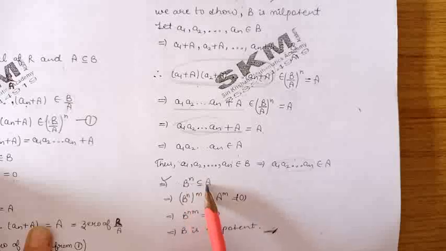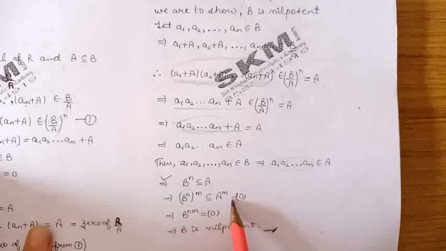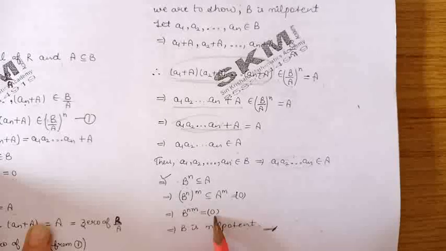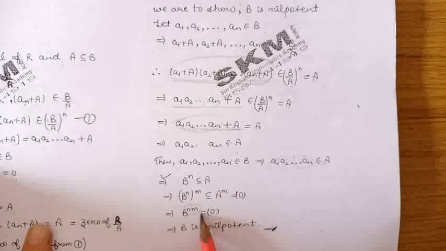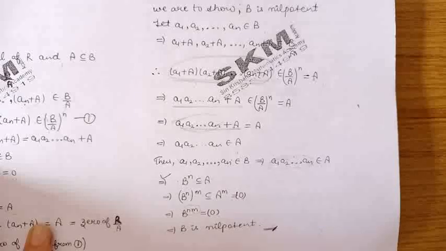Taking m-th power on both sides, we get B raised to the power nm is contained in A raised to the power m. But A is a nilpotent ideal, so A raised to the power m is 0. So B raised to the power nm is equal to 0. Now nm is a positive integer because n and m both are positive integers. Thus we have obtained a positive integer nm such that B raised to the power nm is 0. So by definition, this proves that B is nilpotent. So this completes the proof of this theorem.